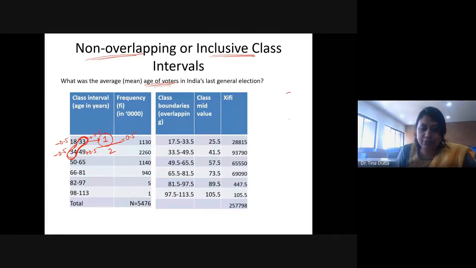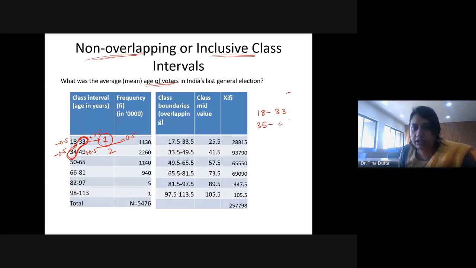Absolutely correct, Tushar. Similarly, suppose I have 18 to 33 and the next class starts from 35 to 40. In this case, what is the difference between the upper bound of the first class and the lower bound of the second class? 2 units, right? So you have to do 2 divided by 2, which is 1, plus minus 1.